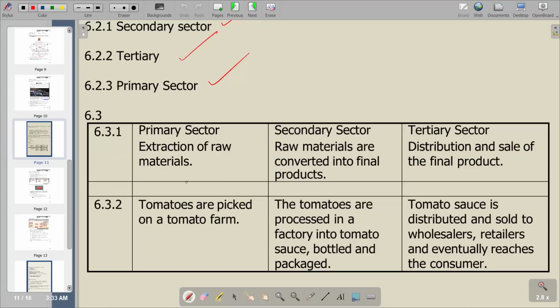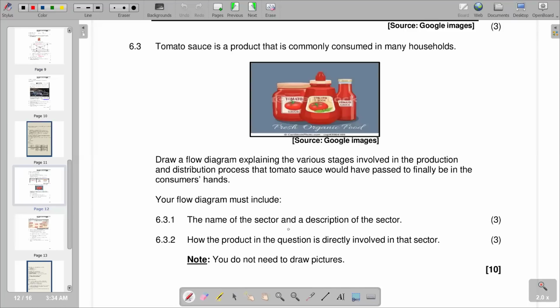So we're saying it starts in the primary sector, where we have the tomatoes that have been grown and then harvested. Then the tomatoes are being converted into a final product, and that's when the tomatoes are packaged. So that's the activity that will be satisfied in the secondary sector. The tertiary sector now is the distribution and sale of the final product. So tomato sauce is distributed and sold to wholesalers, retailers, and eventually reaches the consumer. So that becomes the tertiary.